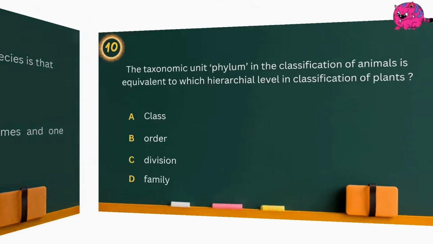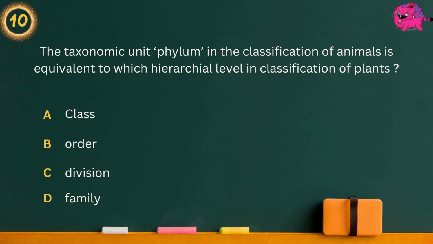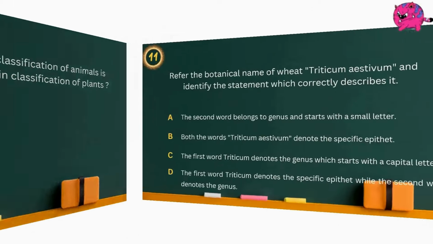Question 10. The taxonomic unit phylum in the classification of animals is equivalent to which hierarchical level in classification of plants? Option A. Class. Option B. Order. Option C. Division. Option D. Family. Answer is class.